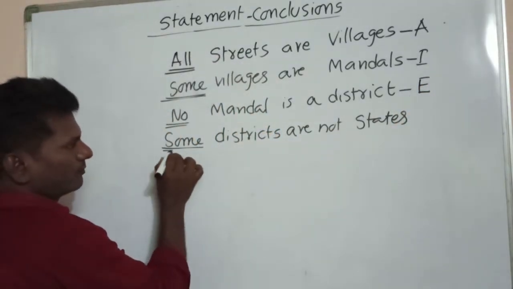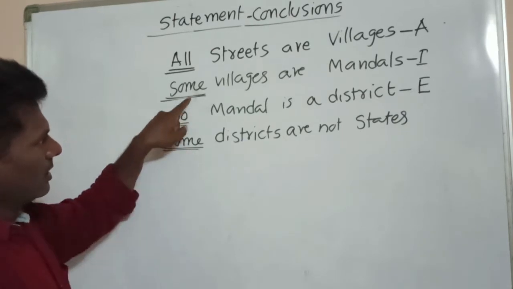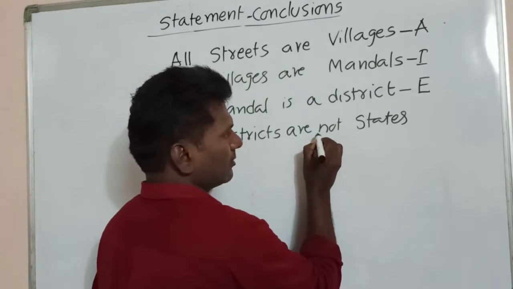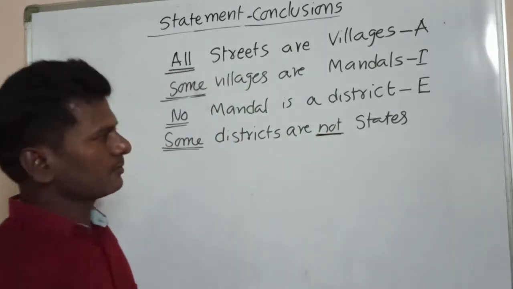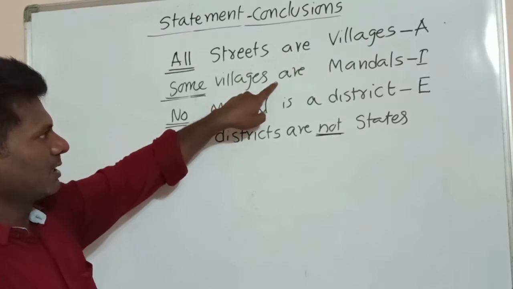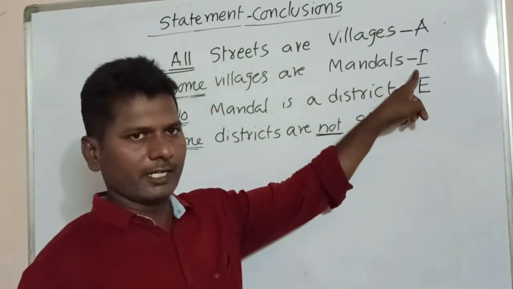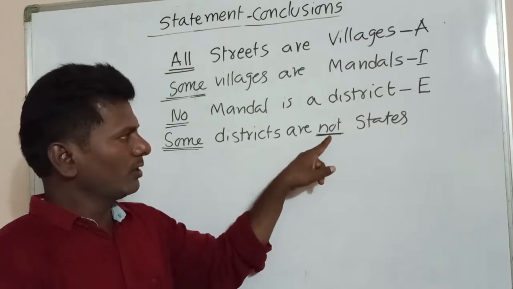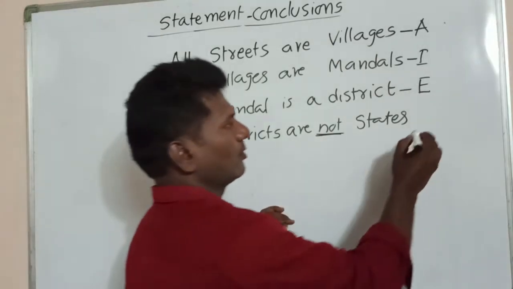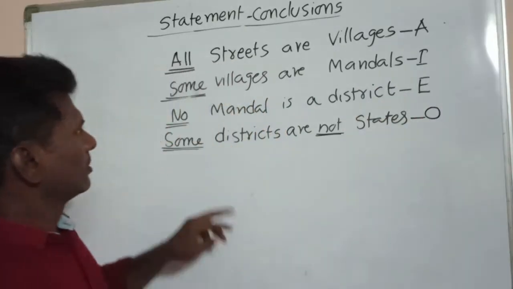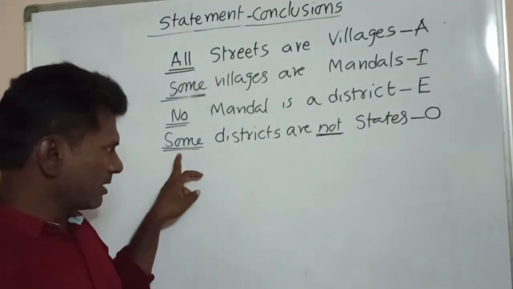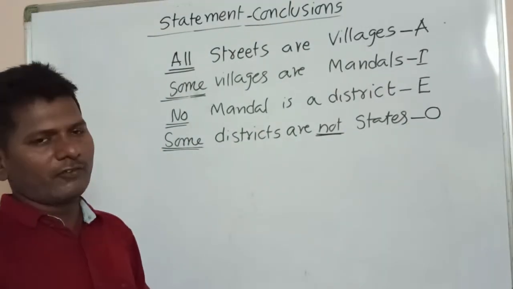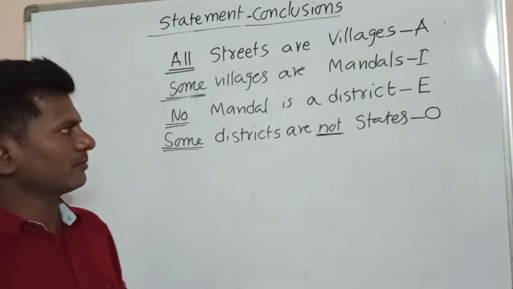Now here we have some. Already in the second statement we have some, but here not is one additional word. So any statement that starts with some is called I type. Now we are having some, and in addition to that, we have not. So this is O type statement. So some is I type statements, some and not is O type statements. So first we have to identify the types of statement.